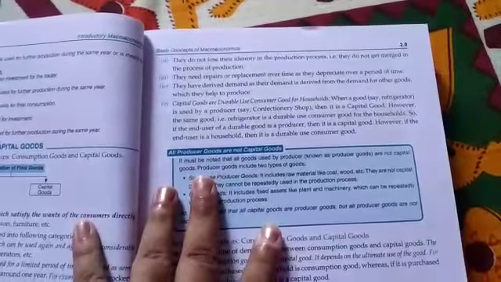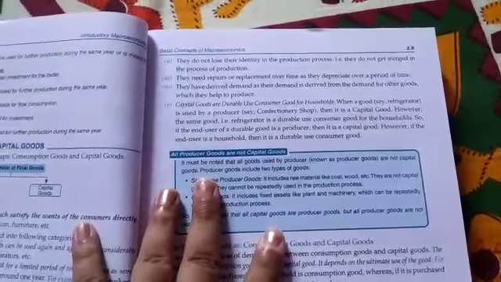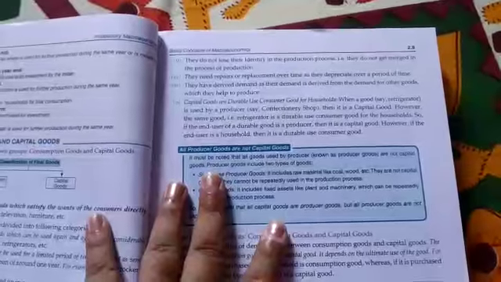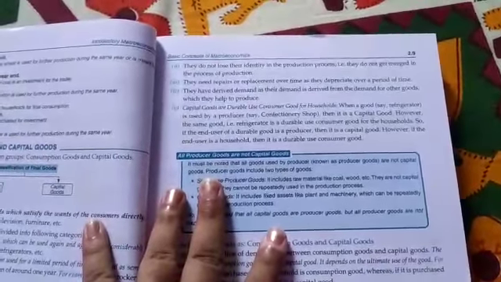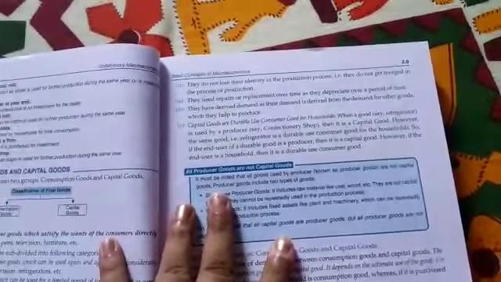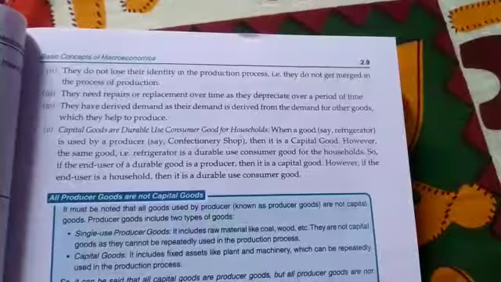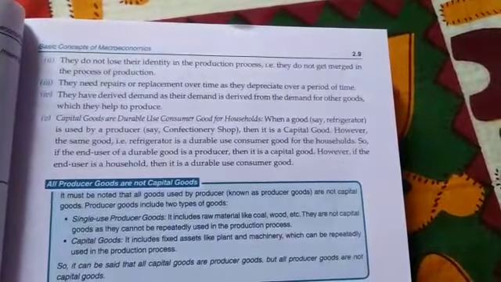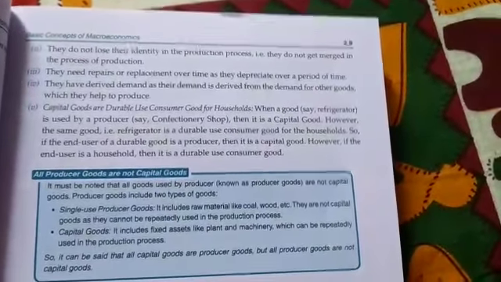Like yesterday we talked about intermediate goods, whose value gets merged with the final goods. But machines and equipments do not lose their identity in the production process. Moreover, machines need repairs or replacement over time as they depreciate.